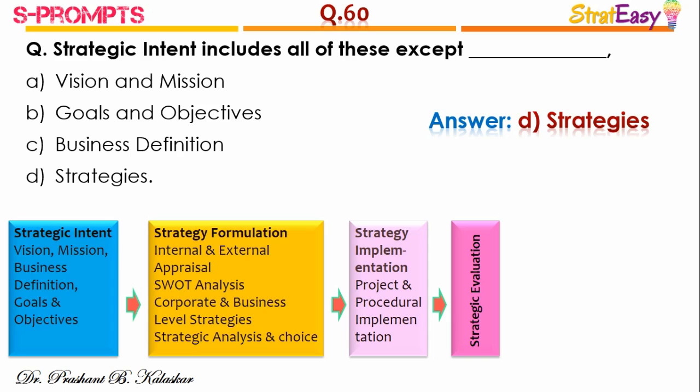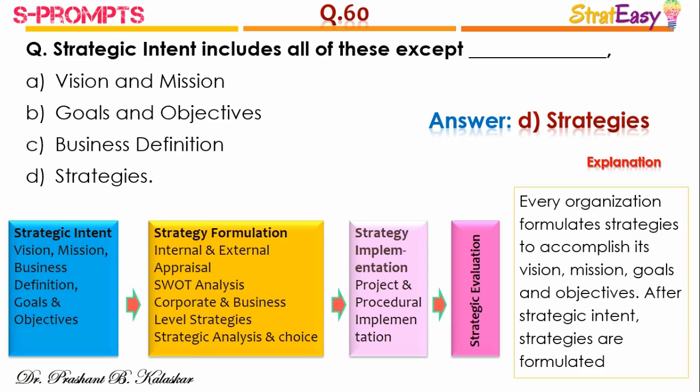Hence in strategic intent, the vision, mission, goals and objectives are the hierarchy or the sequence or priorities how the intention or purpose of strategy formulation is decided. After the strategic intent and after doing internal and external environmental analysis, then comes strategy formulation. So strategies becomes the part of strategy formulation stage and not the part of strategic intent. Therefore, the explanation for this slide is every organization formulates strategies to accomplish its vision, mission, goals and objectives. After strategic intent, strategies are formulated in the second stage of strategic management process.